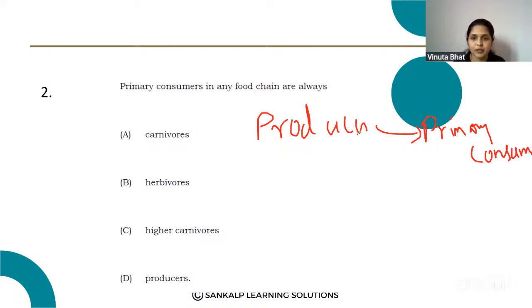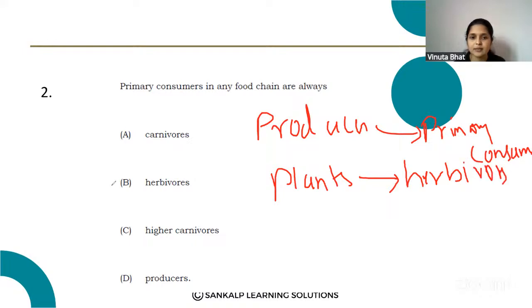Here the producers are plants, and these primary consumers directly depend on the plants, so they are called herbivores.